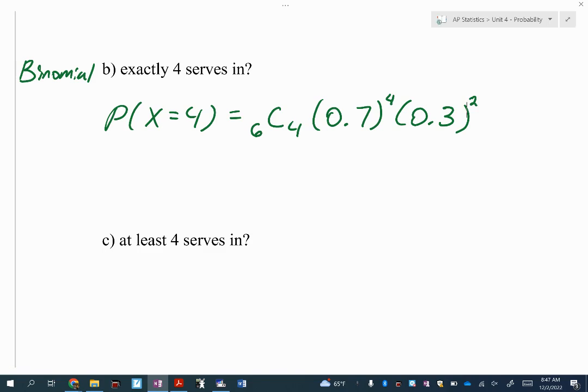Does it matter the order? What if you put 0.3 squared, 0.7 to the 4th power? Does it matter the order? No, but the powers do matter. Those do matter which ones they go with.